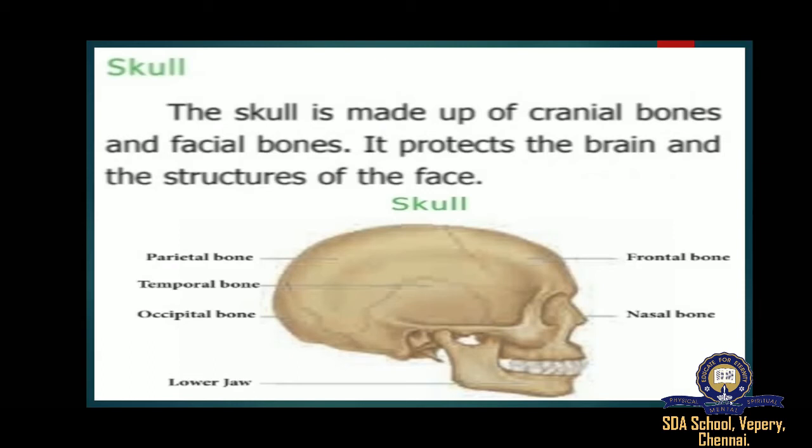Moreover, it offers a protective cavity for the brain and supports the structure of the face. The skull consists of two parts, namely the cranium, the top part of the skull, and the mandible, the lowest part of the skull.